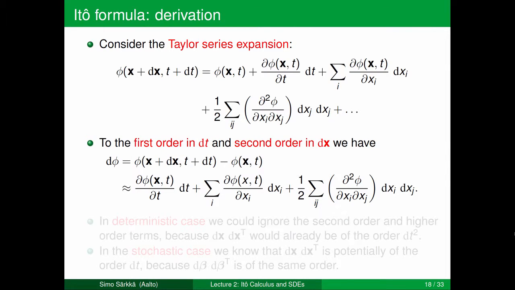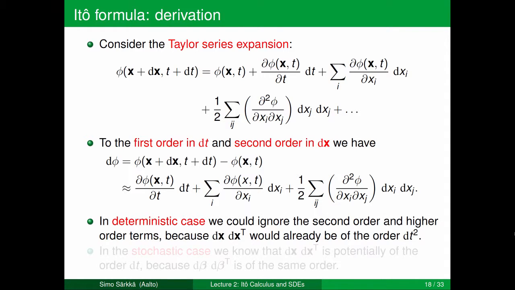So to the first order in dt and second order in dx, we have the following. The increment of phi is equal to, by definition, phi(x plus dx, t plus dt) minus phi(x, t). So it's approximately, up to first order in dt and second order in dx, equal to the partial derivative of phi with respect to t times dt, plus the partial derivatives with respect to each of the x's times dx's, plus half times the second partial derivatives. And this is exactly the term which is appearing in the Ito formula.